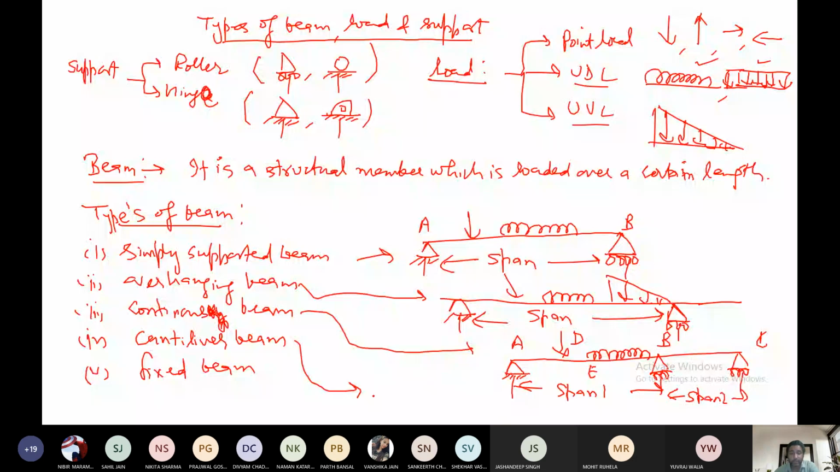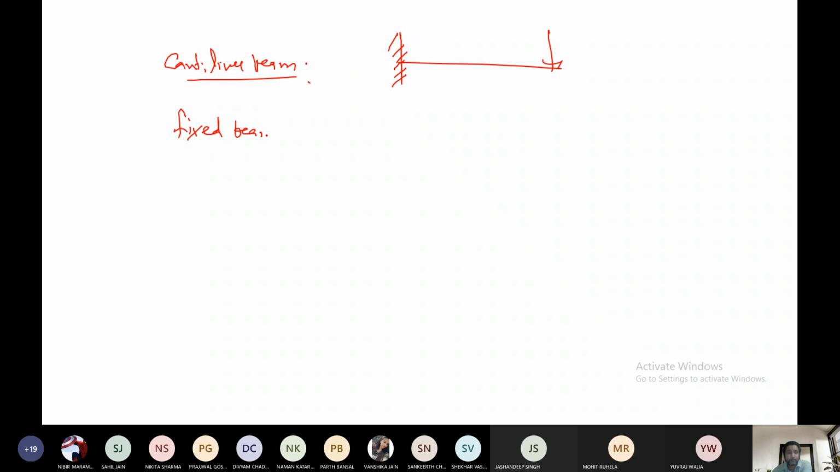Then we have the cantilever beam. I am making it in the second part. Cantilever beam. This is the cantilever, one end is fixed and the other end is free, and last is the fixed beam. In case of fixed beam, both the ends are fixed.